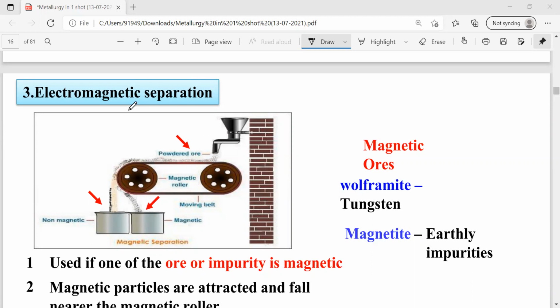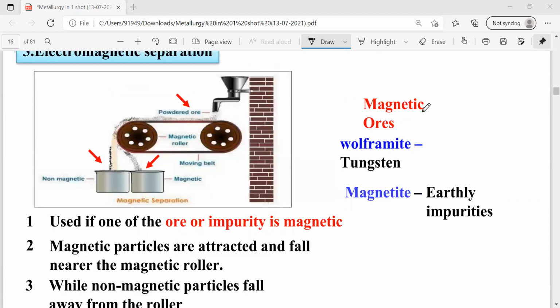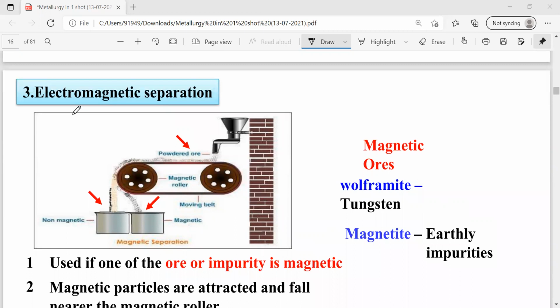So this is the electromagnetic separation method, or simply we can say the magnetic separation method. And the examples are given in the textbook. Once go through the examples. Here also the examples are given. Magnetic ores are wolframite, that contains tungsten. Next one is magnetite, that is containing etherine impurities. To separate the etherine impurities, which are non-magnetic, we use the electromagnetic separation method.